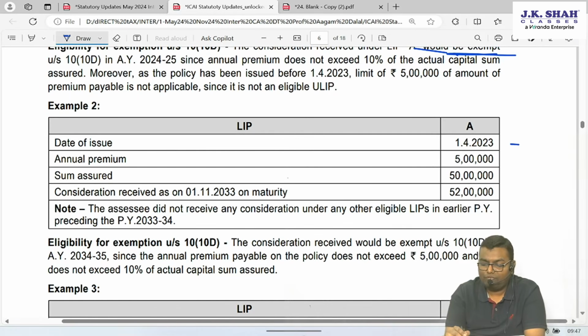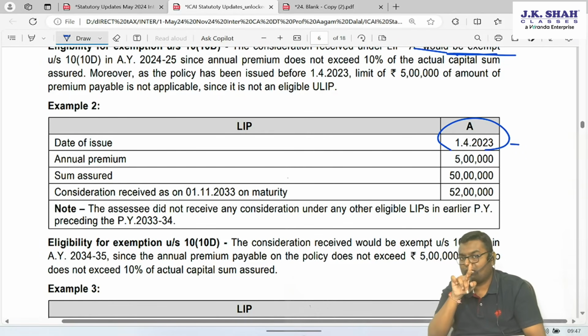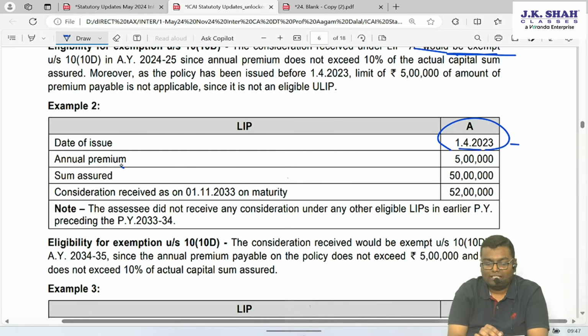Second example, date of issue 1st April 23. Yes, the 5 lakh rule is applicable. But see, only one policy is there. And annual premium is exactly 5 lakh, not more than 5 lakh.